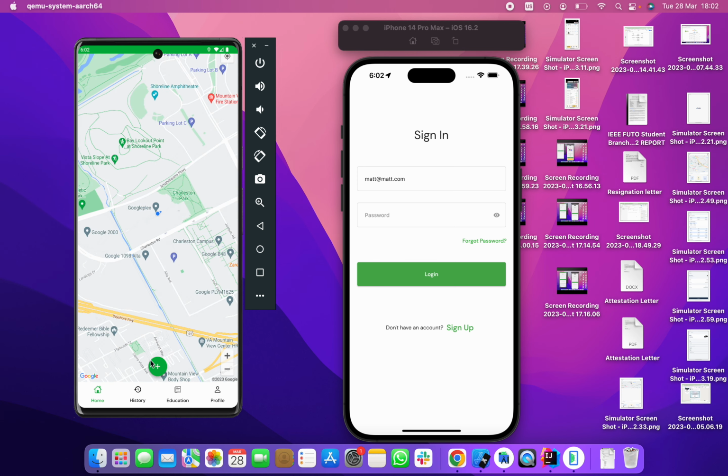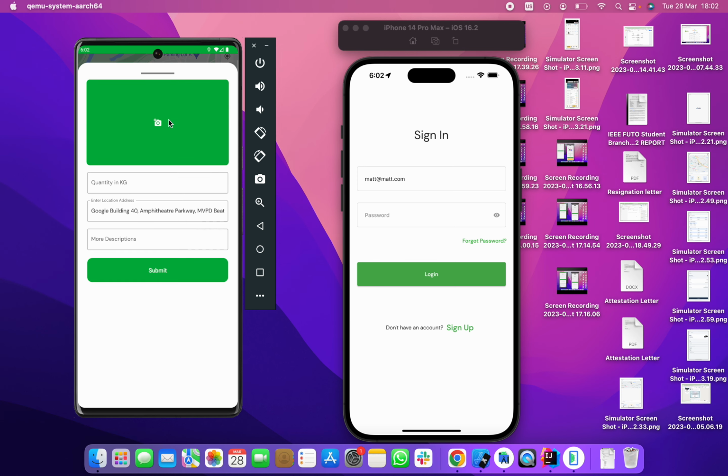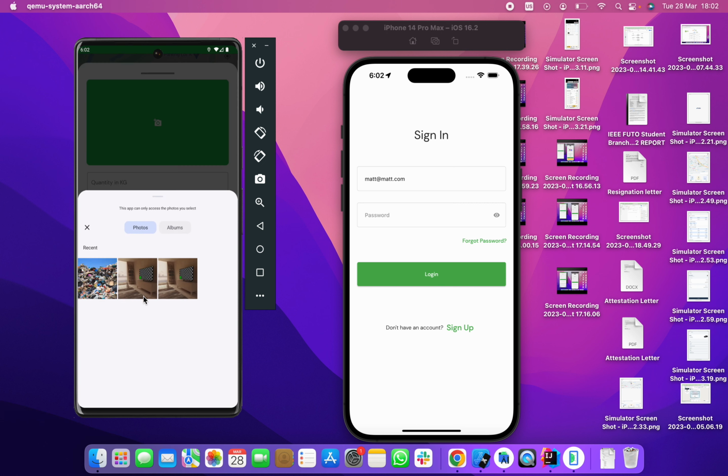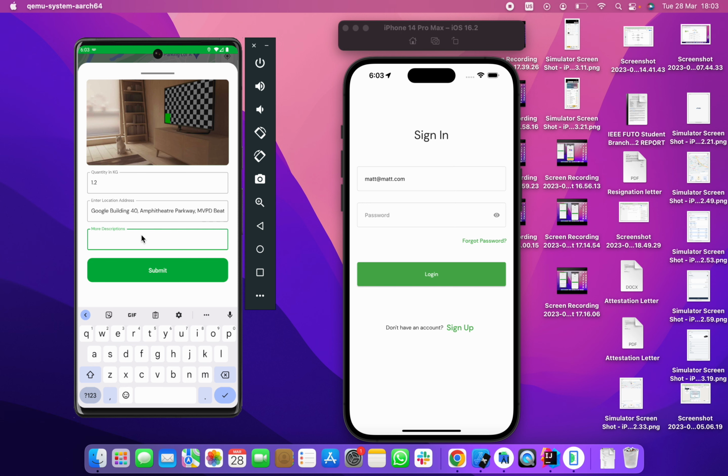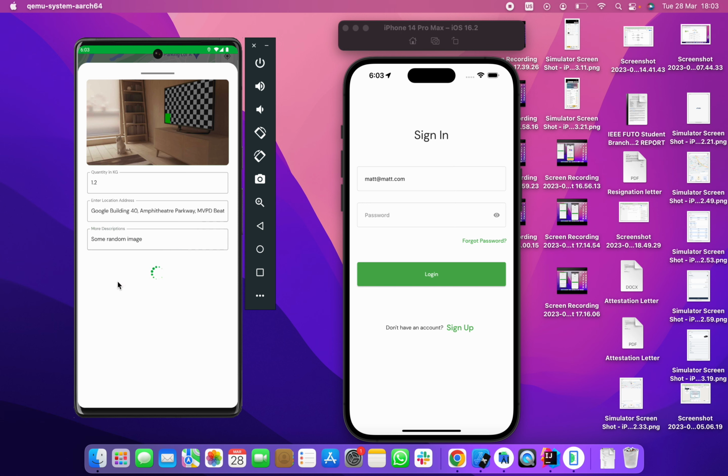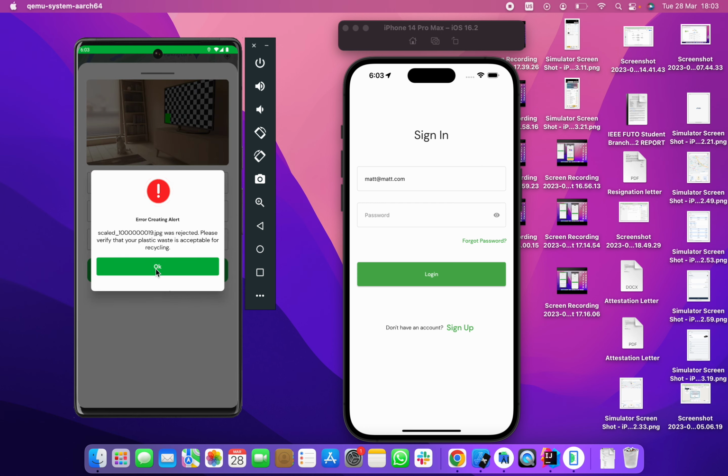As a user, I'm just going to create an alert here. You click on this button and then select an image. I'm just going to select this image, not for fun actually, but it won't work, because we're using the Google Cloud Vision API on the back end to filter the image. An image that's not trash won't get through. Let me put in a quantity and a description, say some random image, and then submit. So this shouldn't work, and it didn't work, as expected.